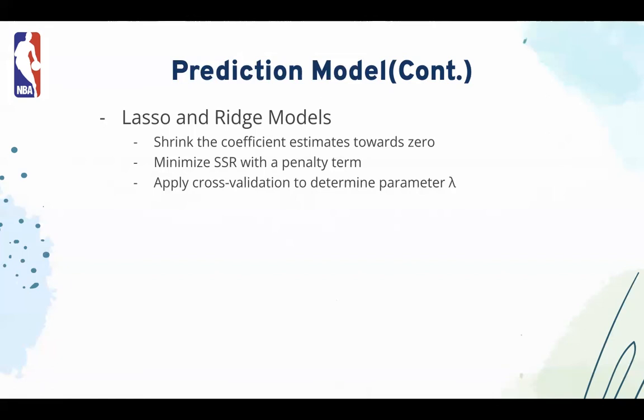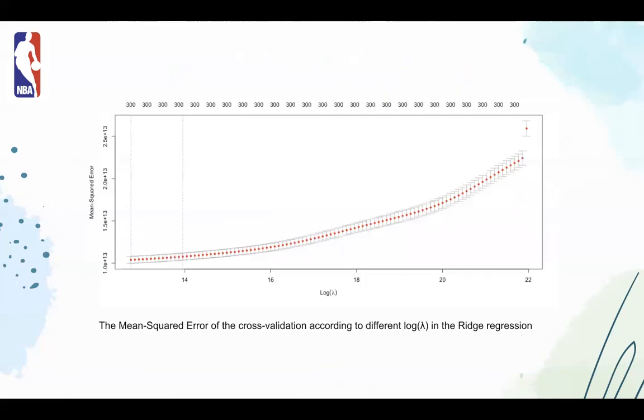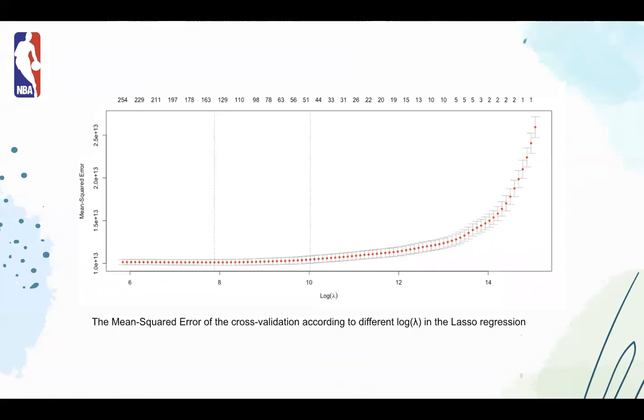For the Lasso regression, the algorithm applies a similar technique as the ridge regression. The algorithm also selects different log lambda values and then runs the cross-validation method for each log lambda value. According to the resulting figure, we selected the model with the minimum MSE as the best one, and then kept the variables in that model for future evaluation. So here, this picture shows the MSE of the cross-validation according to different log lambda values in the ridge regression, and this shows the MSE of the cross-validation according to the log lambda values in the Lasso regression.